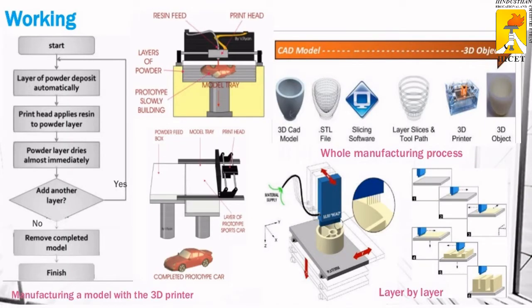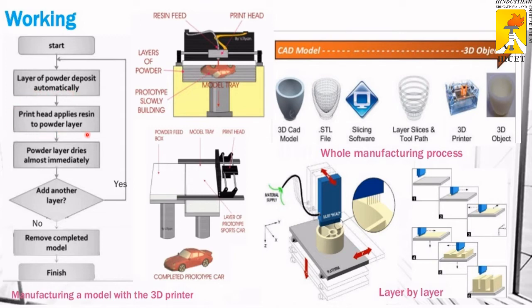This is the schematic diagram of a 3D printing machine. The basic start, we all know. Next, a powder layer is deposited automatically. Whatever kind of material you need, that material is made into a powder. That powder is laid and deposited automatically. Next, the print head applies the resin to the powder layer.